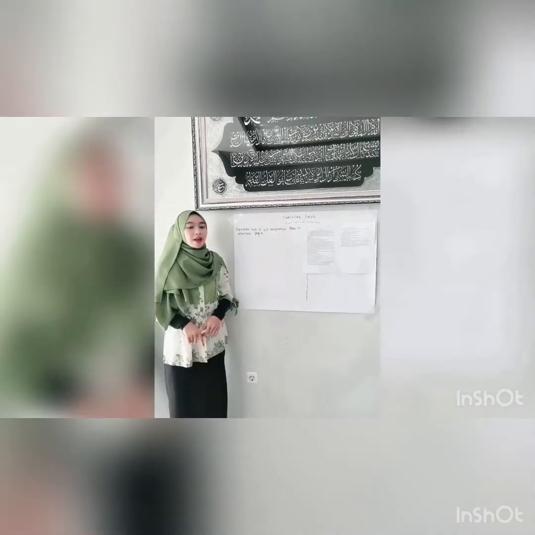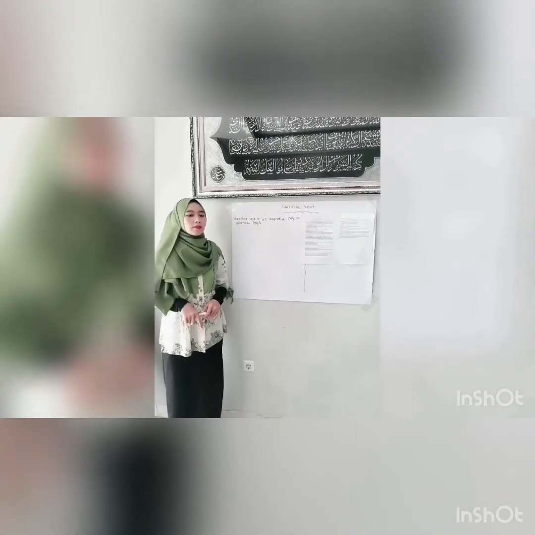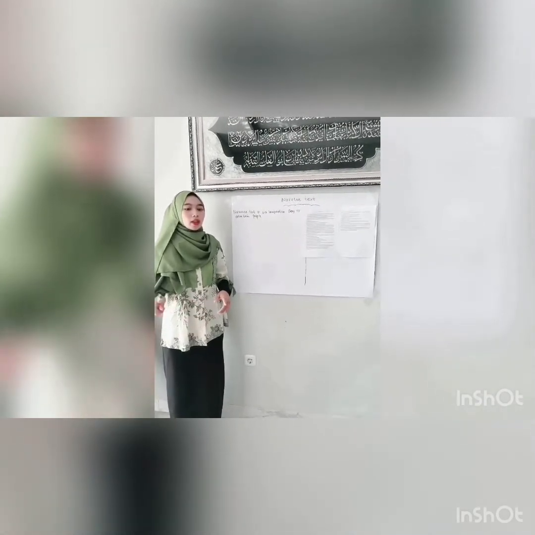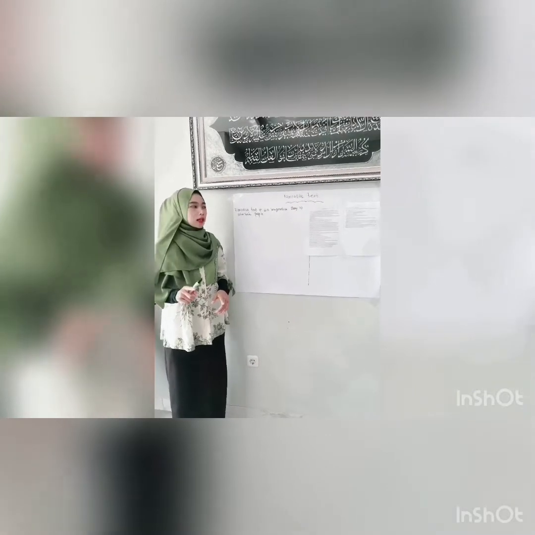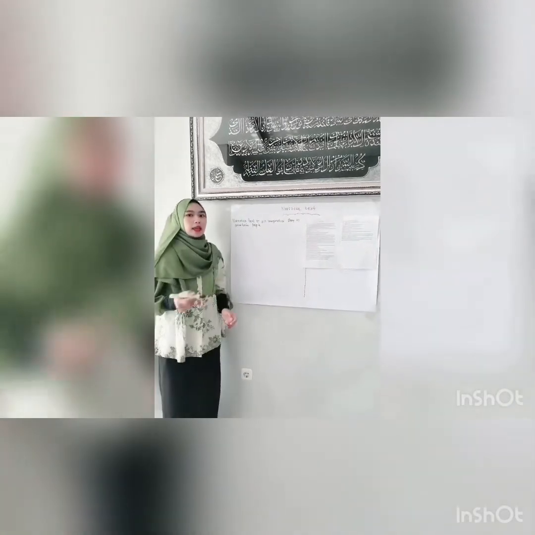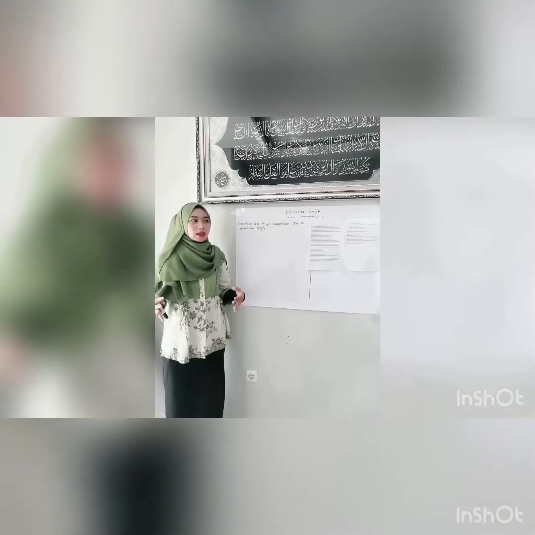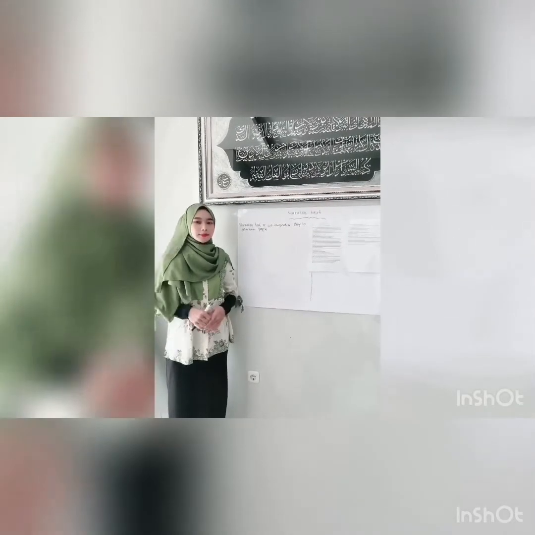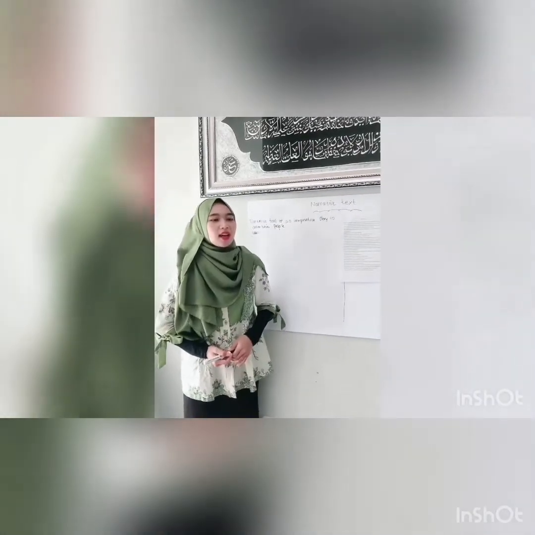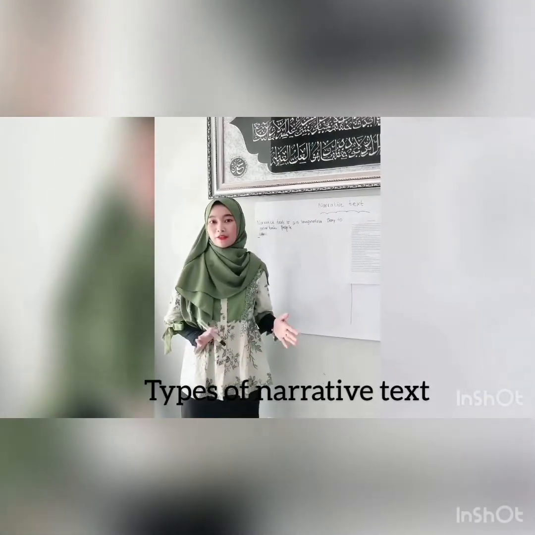This text is usually in the form of a fictional story, not real. Narrative text is about imagination, not real. Do you understand, students? Understand, Miss.